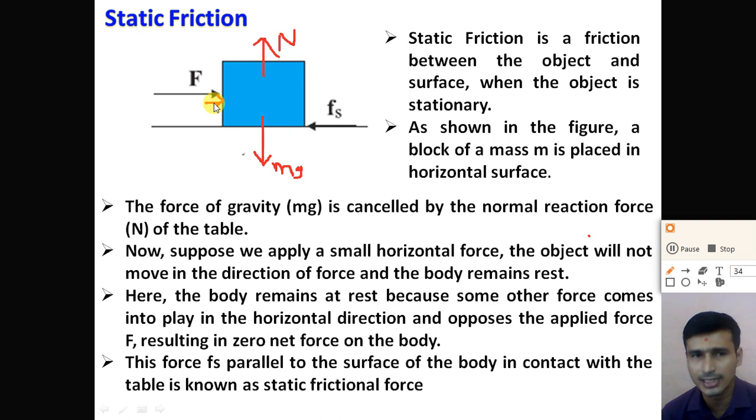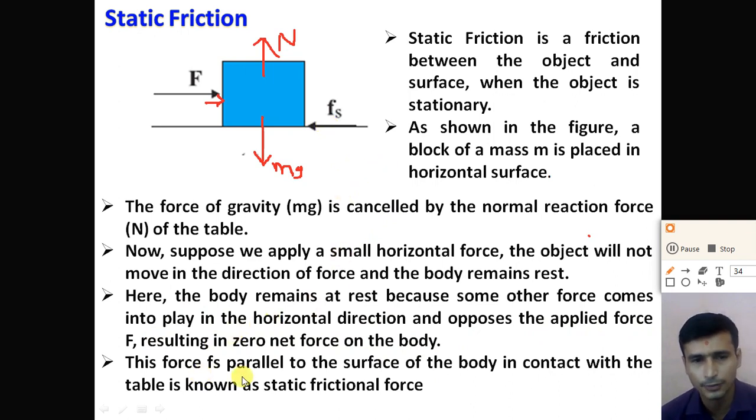So we can say that some force is acting on the object which is opposite to the external force, and this force is called the static friction force. The body remains at rest because some other force comes into play in the horizontal direction and opposes the applied force F, resulting in zero net force on the body, and this force is known as the friction force, or the static friction force.